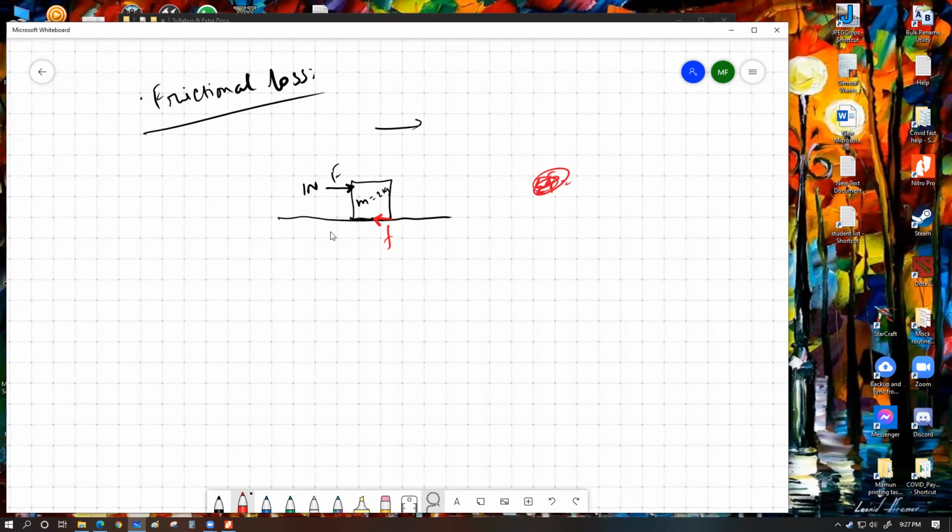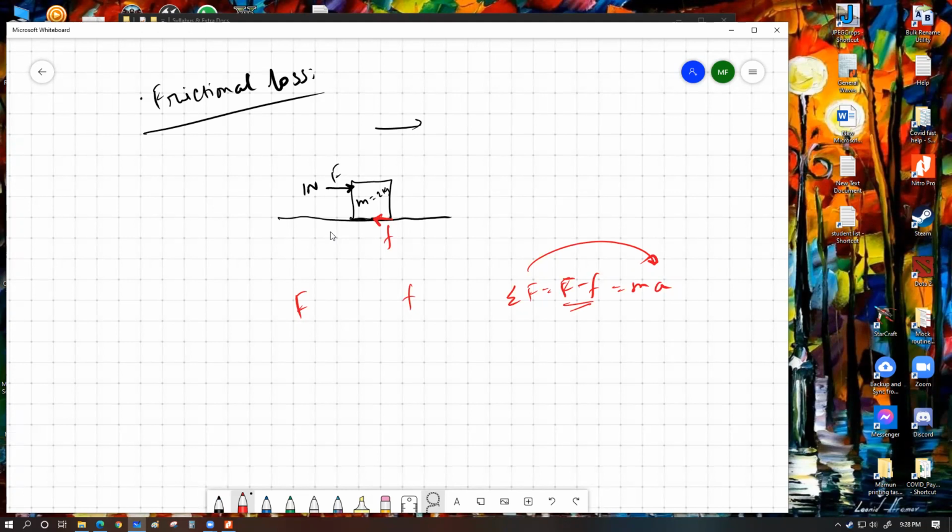Let me write some values here. This is my applied force, this is my frictional force, and this will be my resultant force, which comes from applied force minus frictional force, which should equal ma, by the way. Resultant force equals mass into acceleration, not applied force.